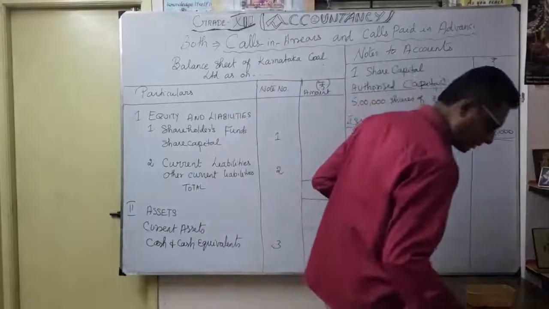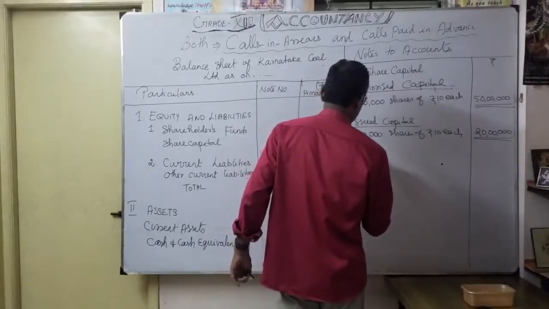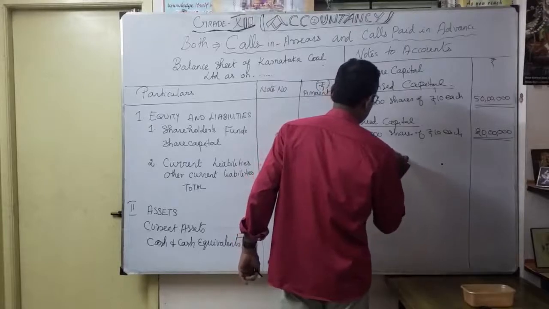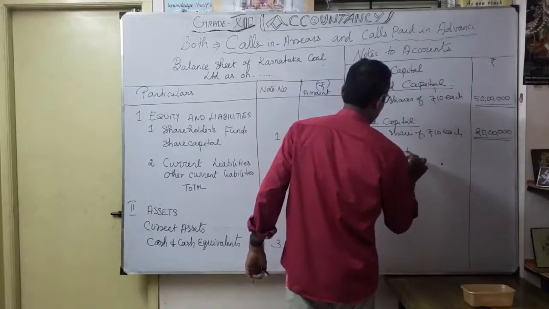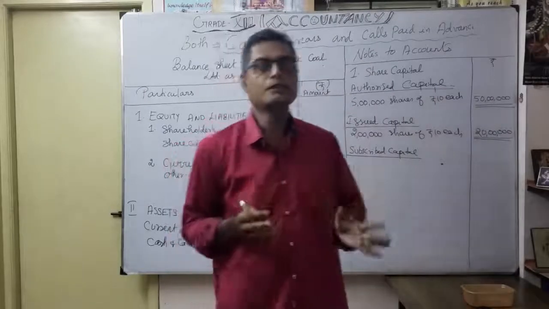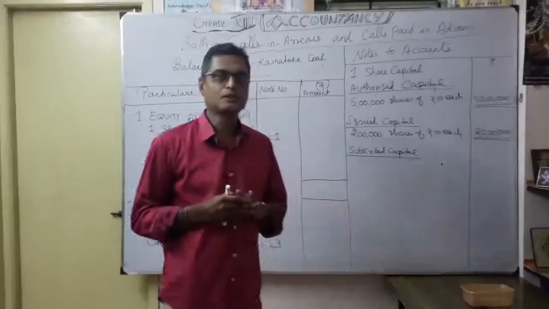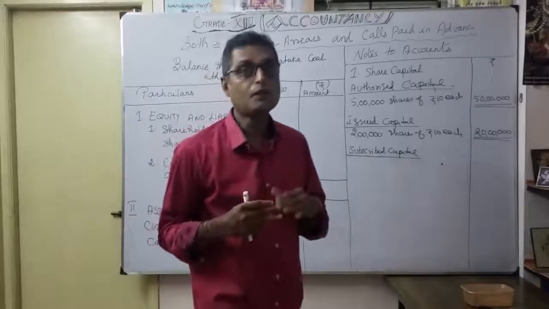Then the third one is subscribed capital. Very important: under subscribed capital, there are two classifications. One is subscribed capital and fully paid up. The second is subscribed capital but not fully paid up.